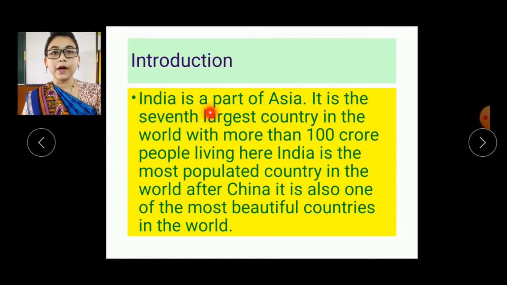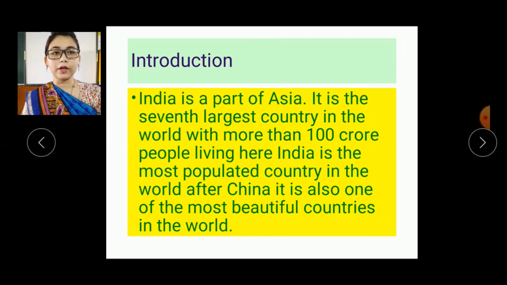India is a part of Asia. It is the 7th largest country in the world. Okay, with more than 100 crore people living here, India is the most populated country in the world after China. So in terms of population, our country comes on second number and China comes on first number.